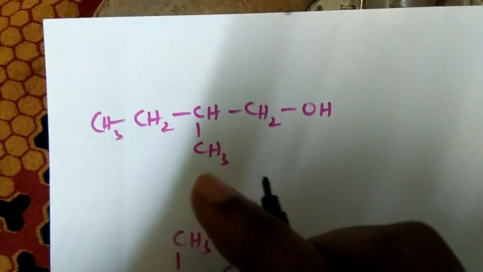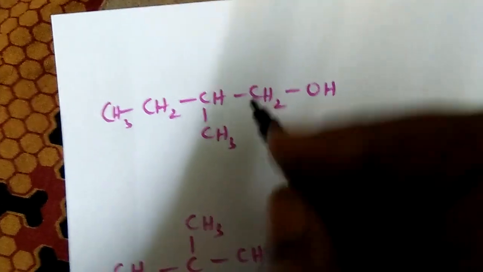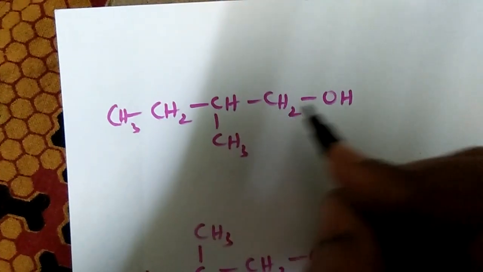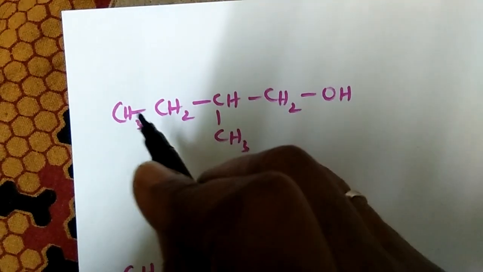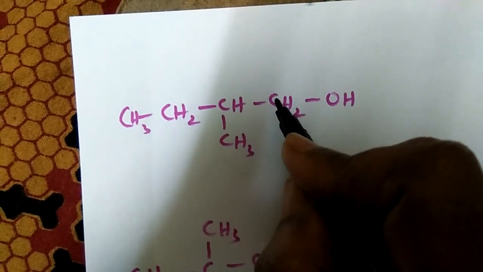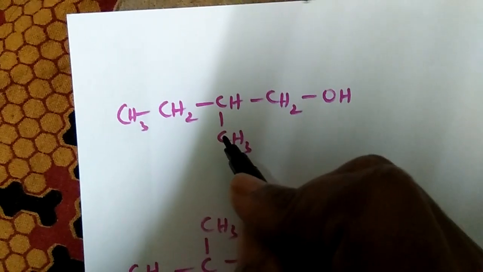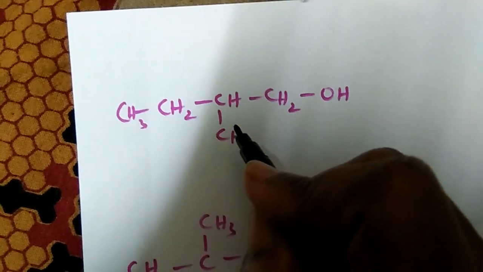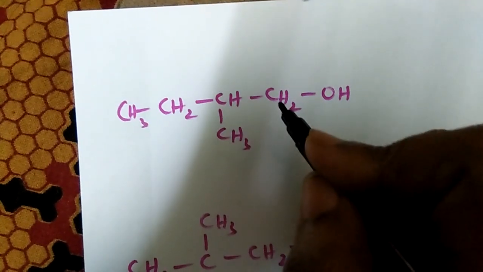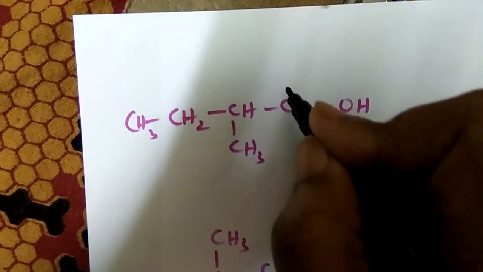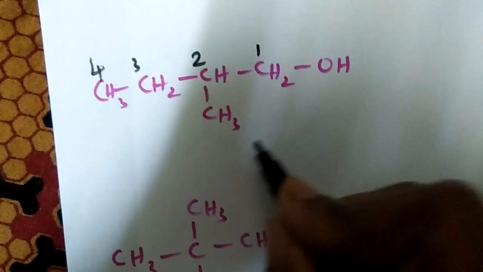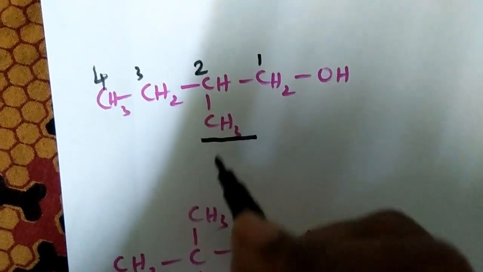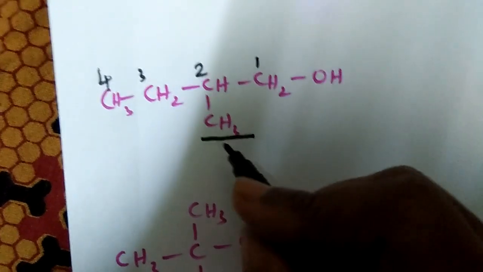So here let us see this. Identify the parent chain. Okay, that is the first step. The OH group is attached to the first carbon. The parent chain can be 1, 2, 3, 4, or it can also be 1, 2, 3, but we should choose the parent chain in such a way that it has the maximum number of carbon atoms. So it is 1, 2, 3, 4. This will be treated as a substituent. The methyl group is treated as a substituent.